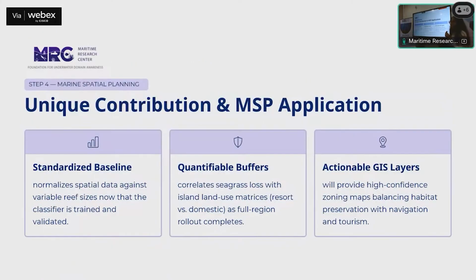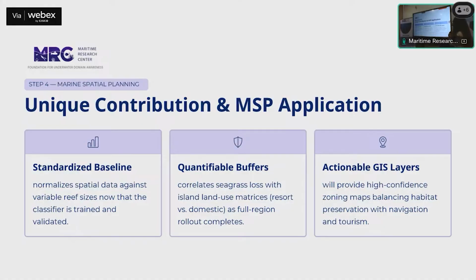The most important part of the project is MSP integration. First is to get a normalized baseline. Second is having quantifiable buffer zones, and by that I mean, even though initially I just used 10-meter spatial resolution, we need to have room for error. So we need to scale it to maybe 20 to 30 meters, so that we can identify what exactly the land is being used for, whether it's for some resort developments or for some commercial use.